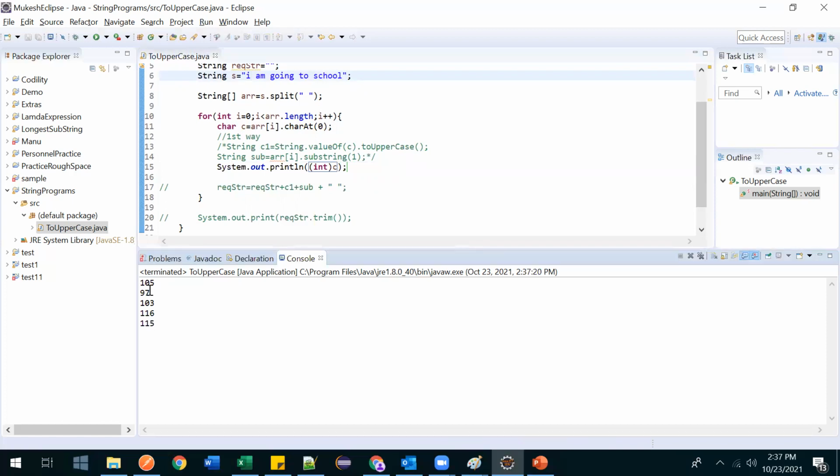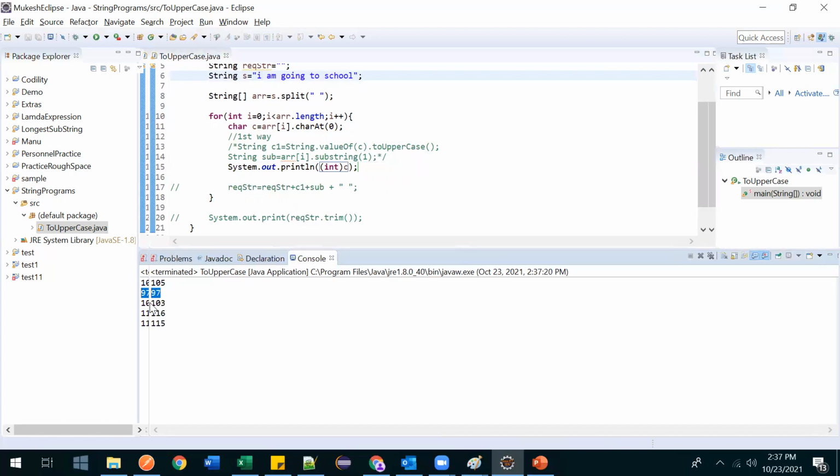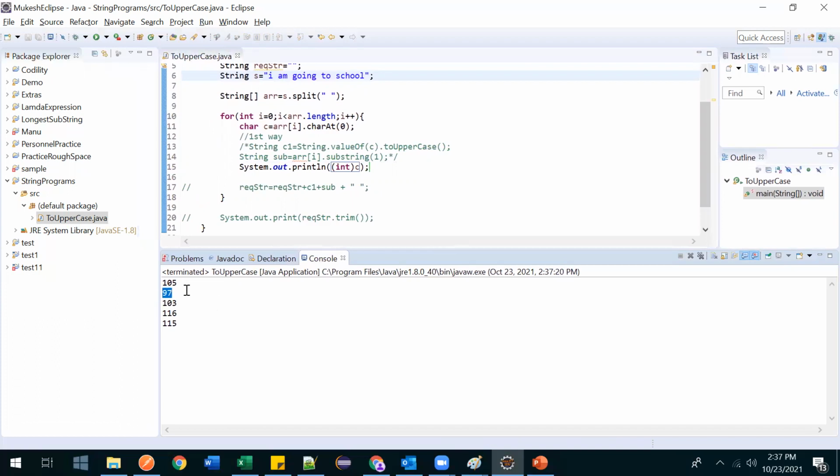Likewise, for a, it is 97, and for g, it is 103. So we know the ASCII value is 65 for capital A, right? If we can somehow reduce some value, then it will get converted into capital.